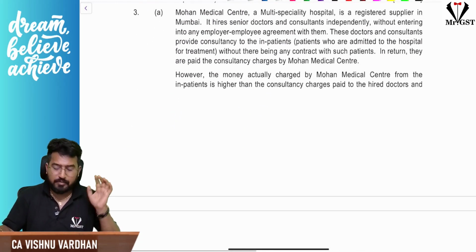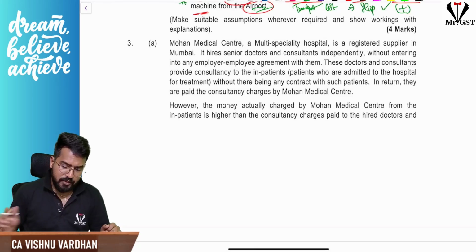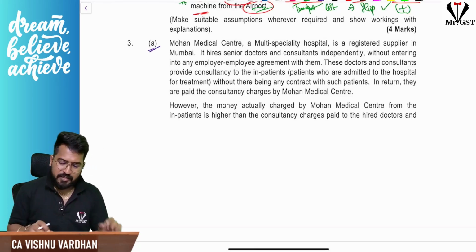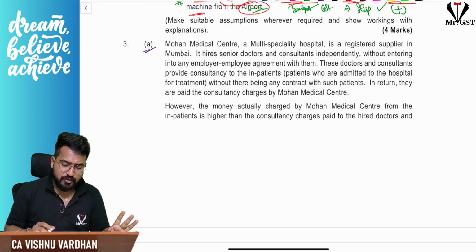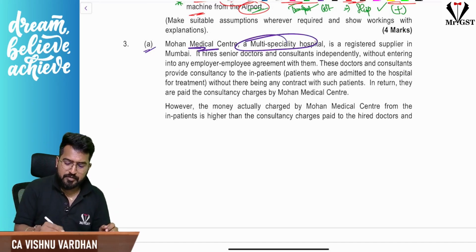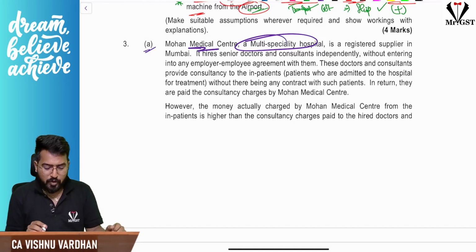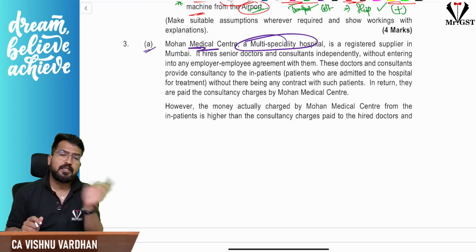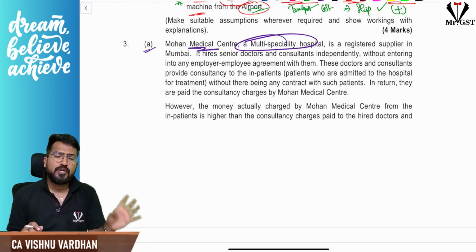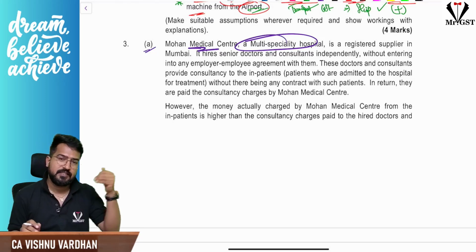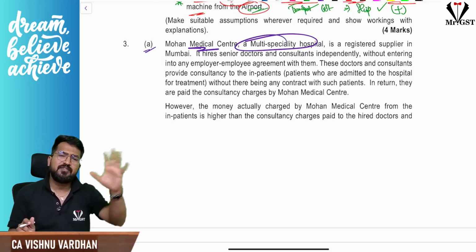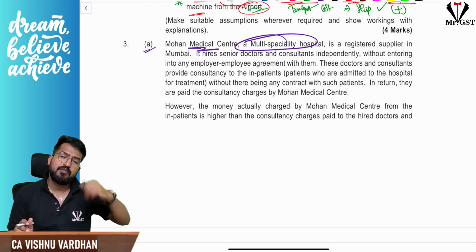Let us move on to question number 3. In the third question, subpart A, here is one really simple question. There is a clinical establishment, a multi-speciality hospital. In that there are doctors working on a freelance basis. That means they are not employees, they are consultants, and they come and treat the patients there. They don't have any connection with the patients. These senior doctors will bill the hospital. The hospital will add their own charges and will charge the patients.